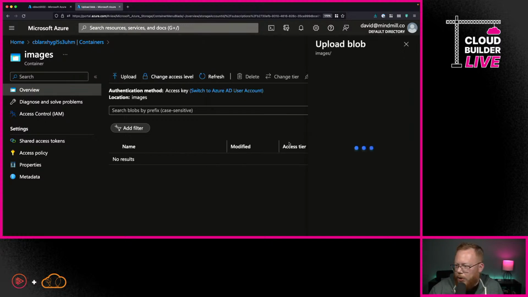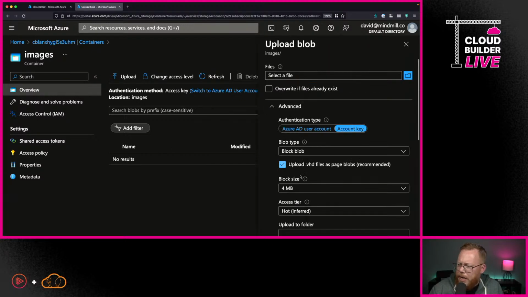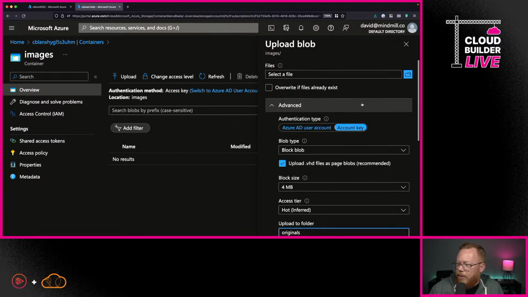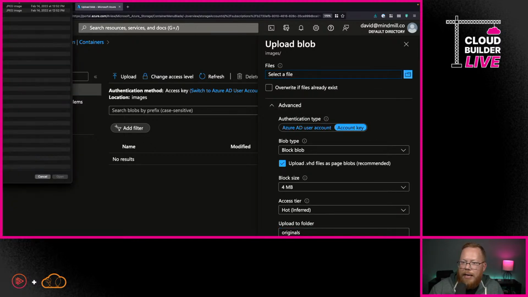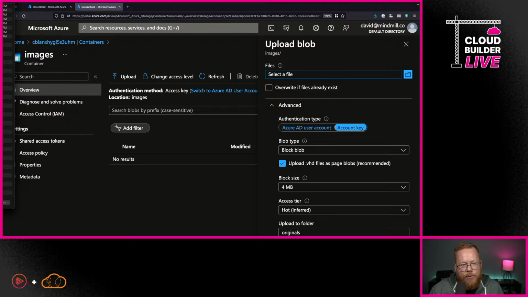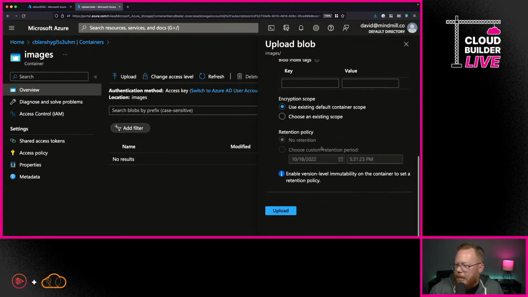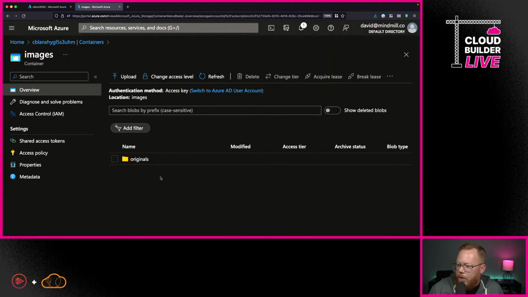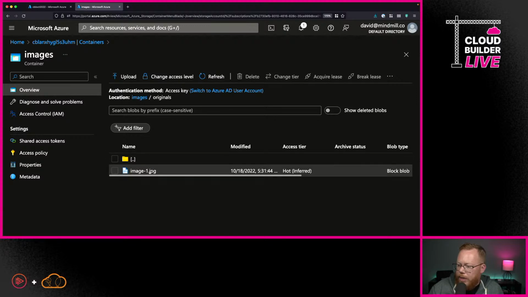So I'm going to upload, but I want to do something here. I need to specify where it says upload to folder. We want this to say originals. Now, the next thing I'm going to do is select a file. I've got some sample photos that I've already picked out. I know that's a little bit off screen for you, but I'm just going to pick one of those, and we will then say upload. It'll take just a second to upload. And here we can see in our originals directory, here is that image.